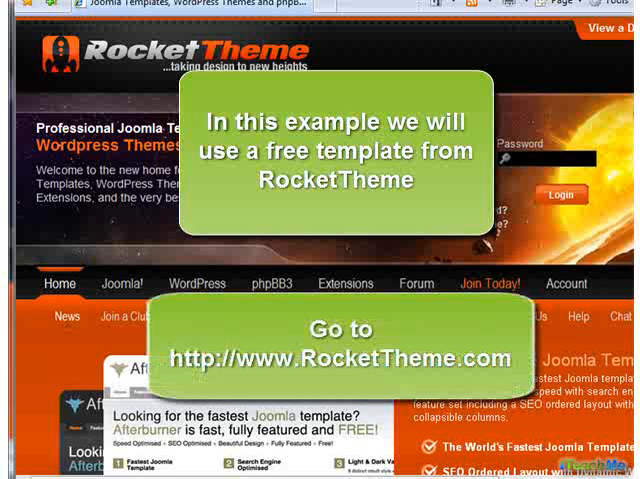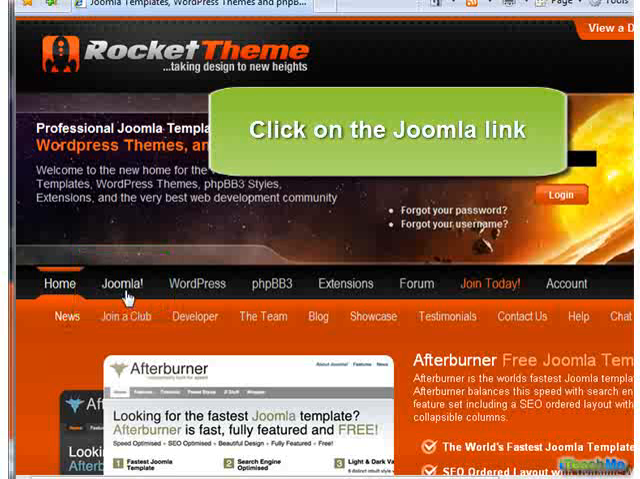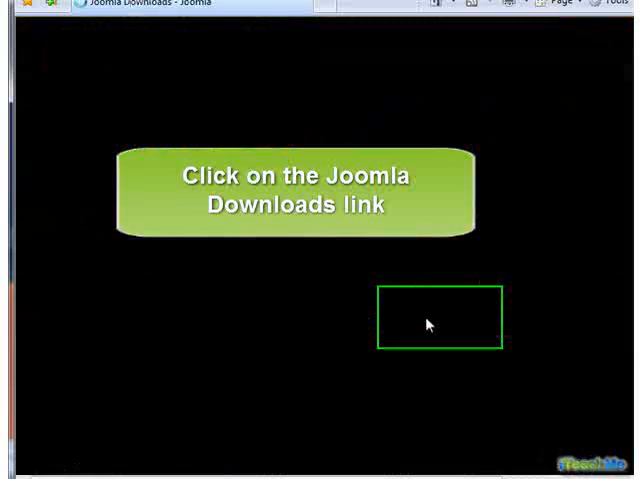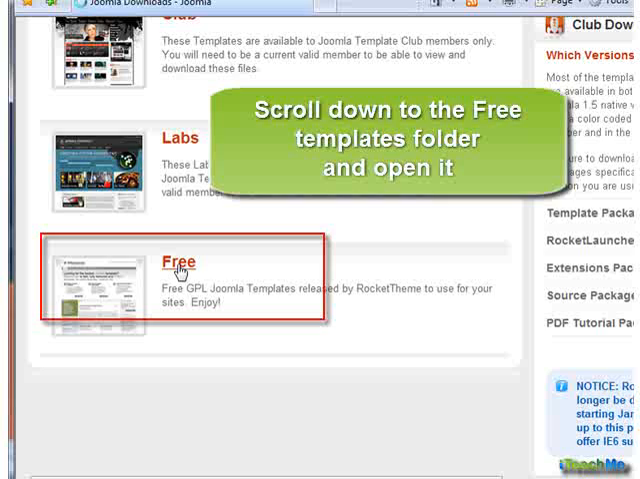In this example, we will use a free template from Rocket Theme. Go to rockettheme.com. Click on the Joomla link. Click on the Joomla Downloads link. Scroll down to the Free Templates folder and open it.